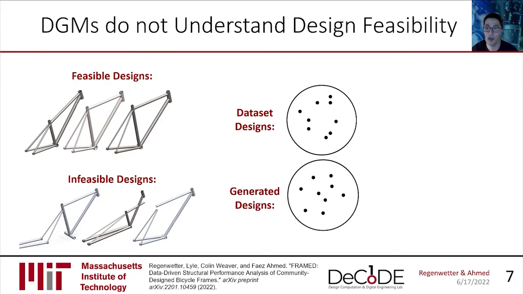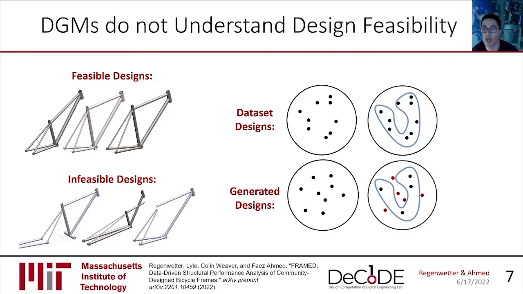The problem is when you have relatively sparse data, as is very common in design datasets, you may not have a dense enough coverage of the design space to learn feasibility boundaries. So for example, perhaps only this blue region of the design space corresponds to products that are actually feasible. A well-trained generative model will have no chance of learning this complicated feasibility boundary based on this limited data.